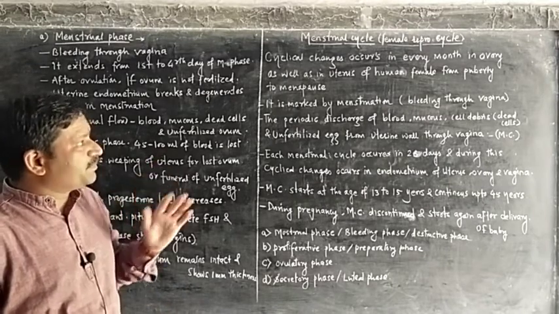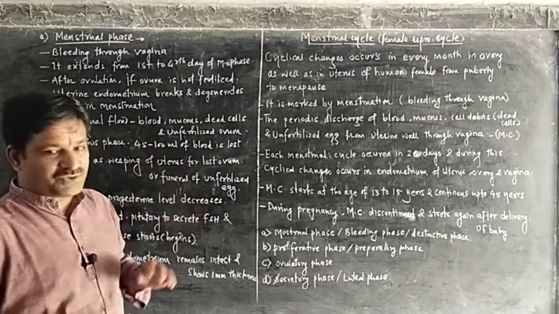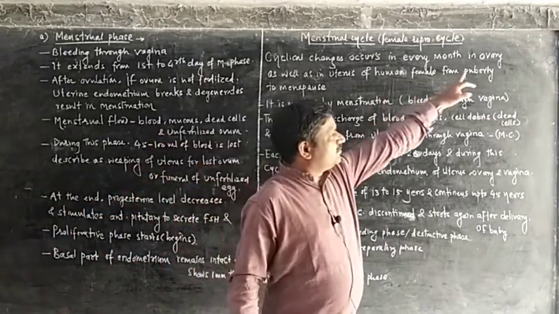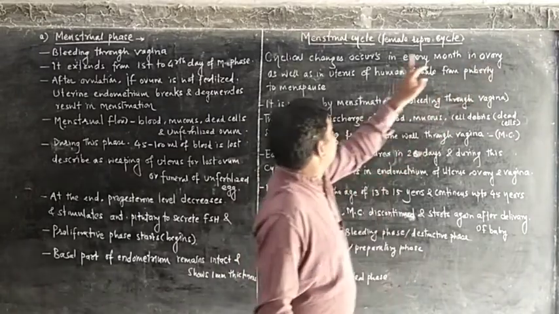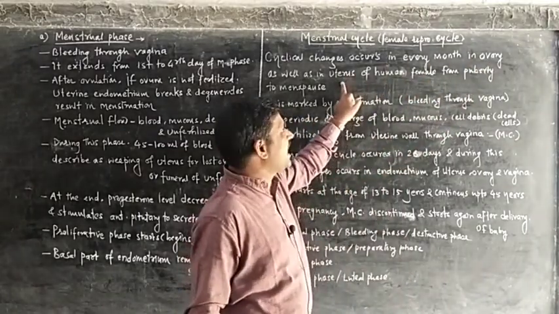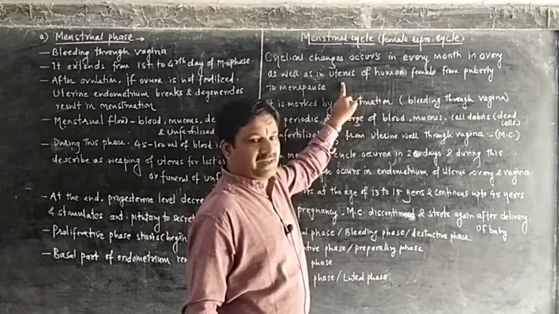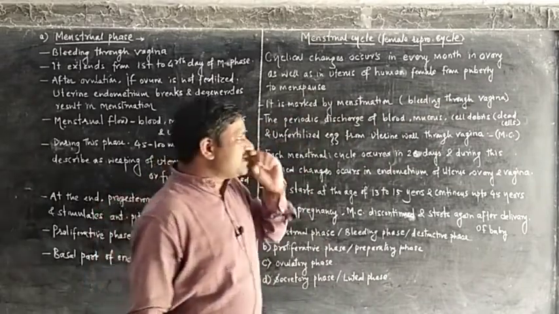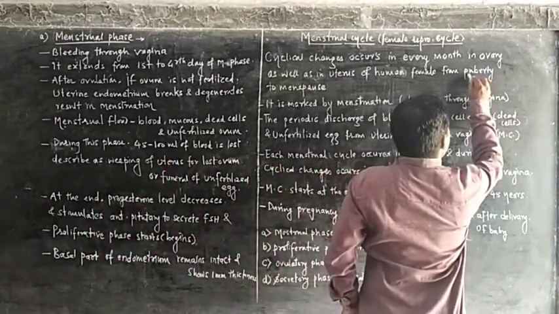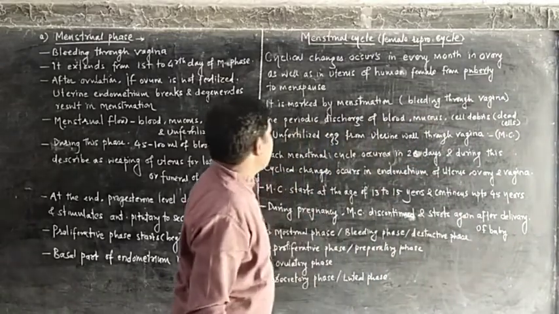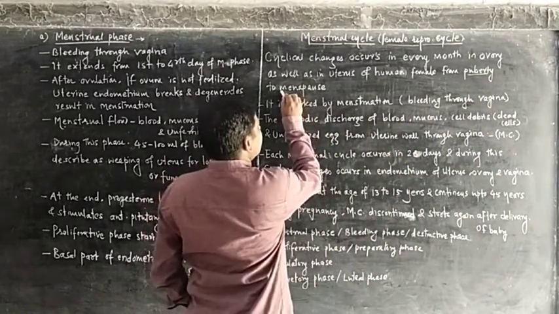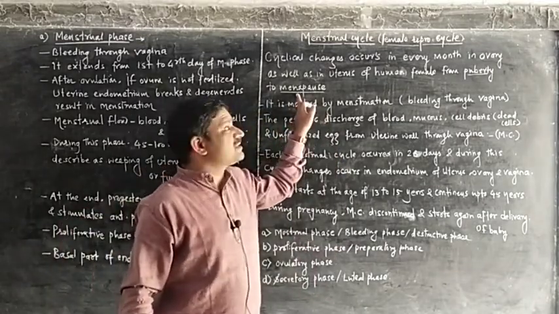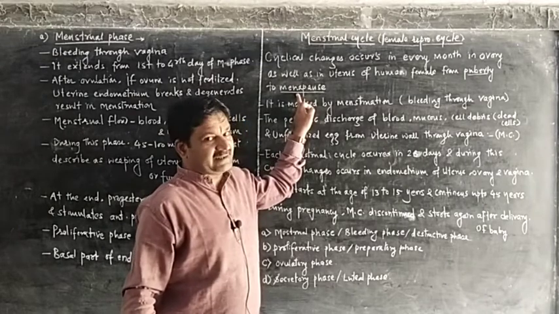This is the female reproductive cycle or menstrual cycle in which the changes occur. In which part? Ovary as well as uterus, of the human female from puberty to menopause. Puberty means the maturity period, and menopause means the particular period at which the menstrual cycle or female reproductive cycle gets stopped.